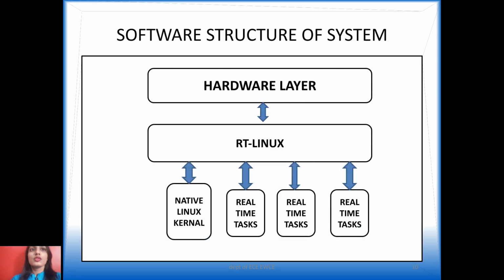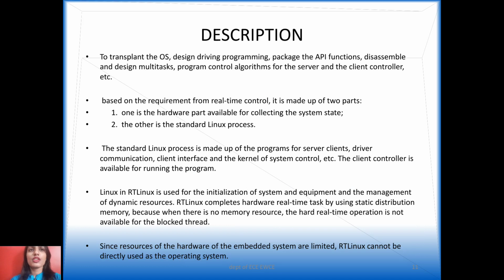Now coming to the software structure of the system, it has a special software called RT Linux, and it has one special characteristic that it can characterize both hardware and software. Coming to the brief description regarding the software structure of the system: to transport the operating system, design driving, programming, package and API function, reassemble and design multitask, program control algorithms for the server and client controller, etc.